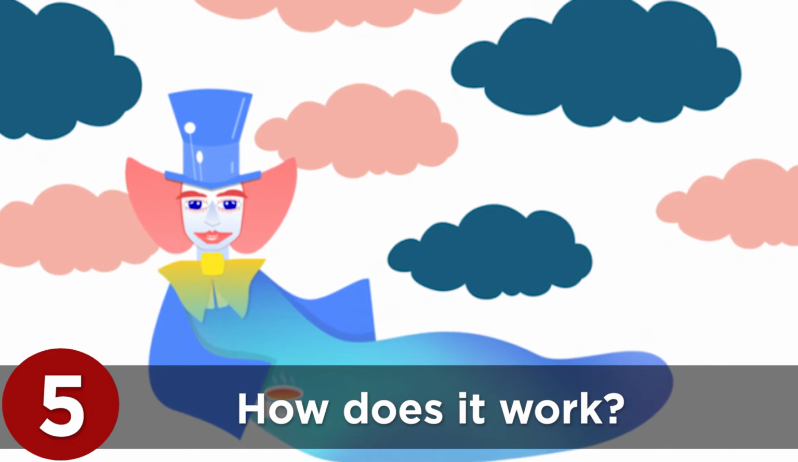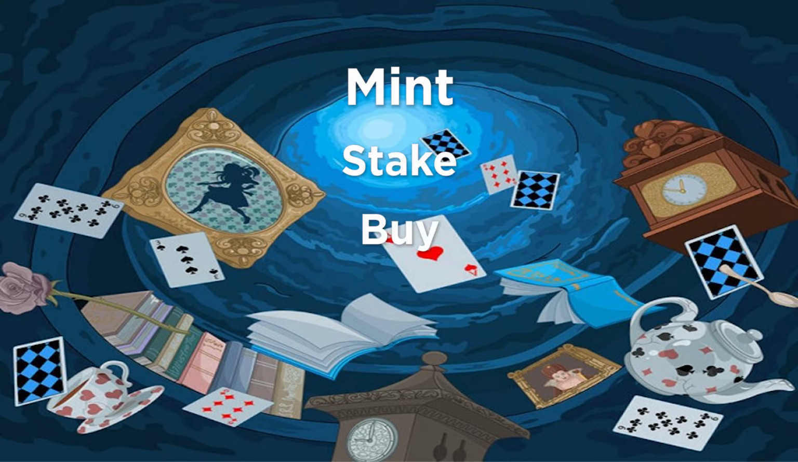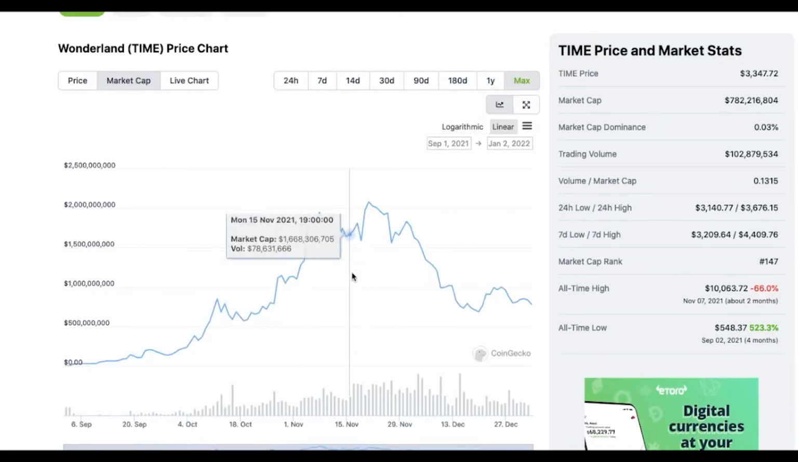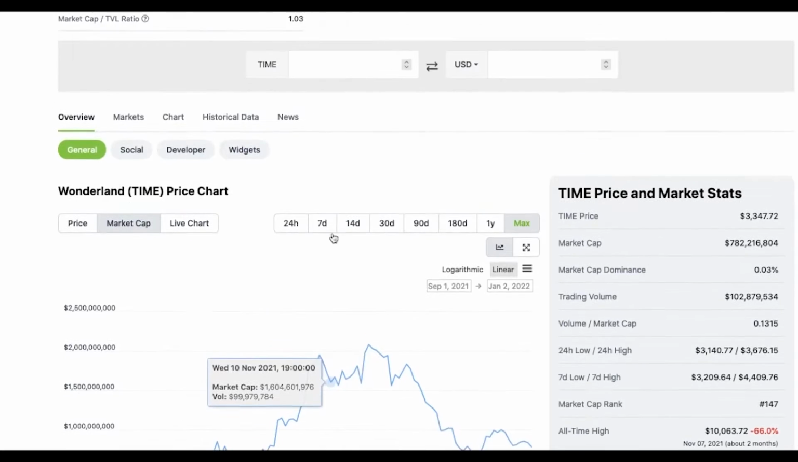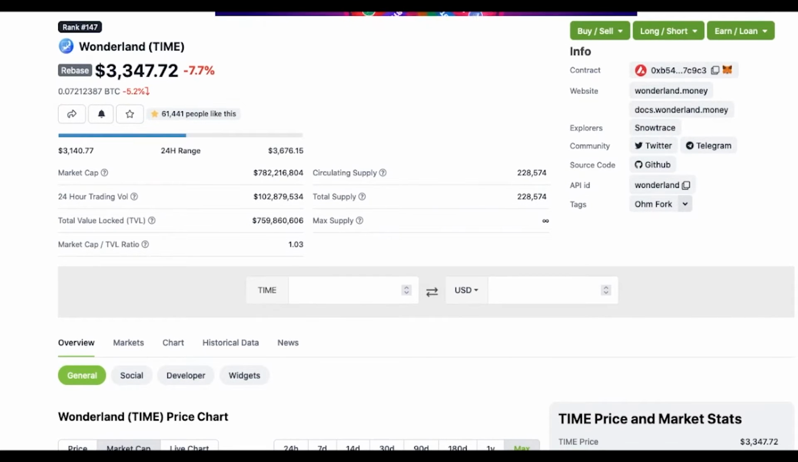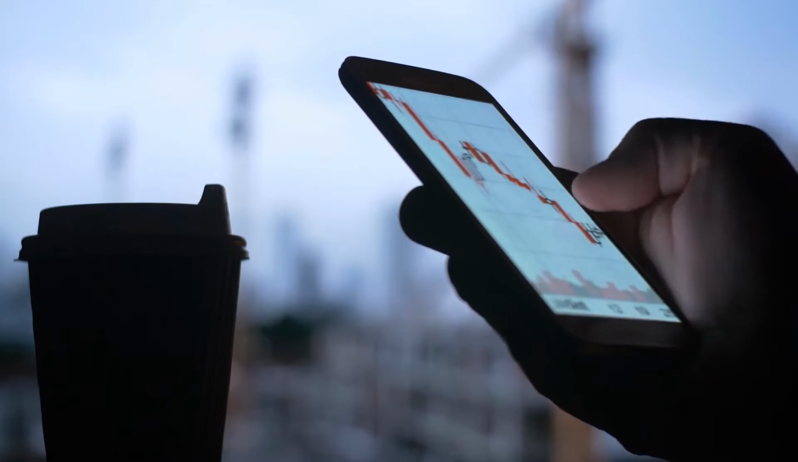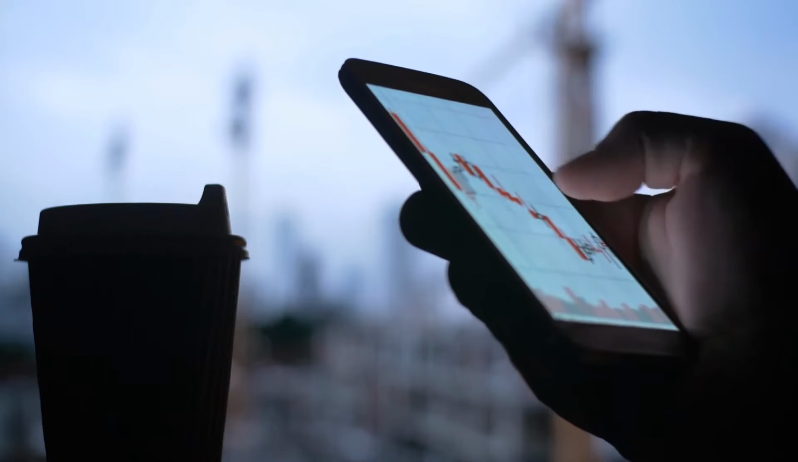Number 5. How does it work? There are mainly 4 actions in Wonderland that decide the market's dynamic: mint, stake, buy, and sell. The token, TIME, can be bought at a discount price. People supply a selection of crypto assets to buy TIME with a dynamic discount decided by the team. The discount buy is called mint. Wonderland also calls it bond sales.